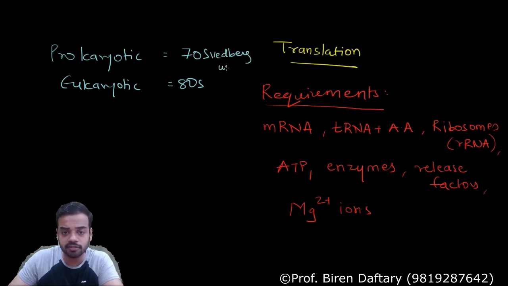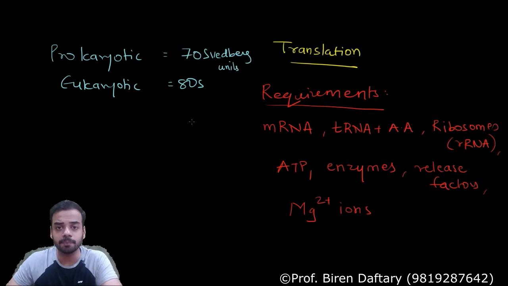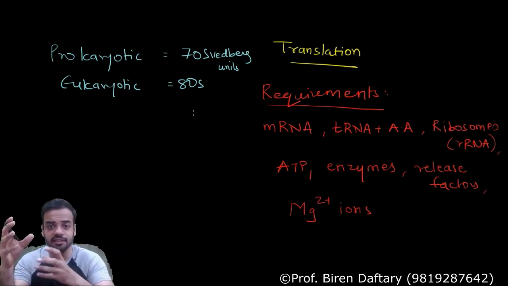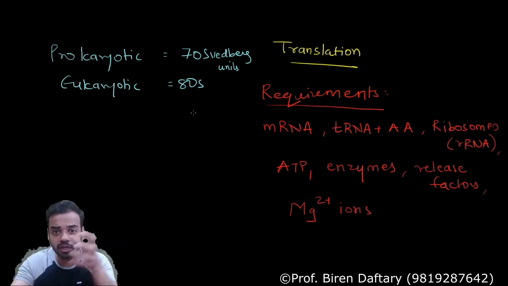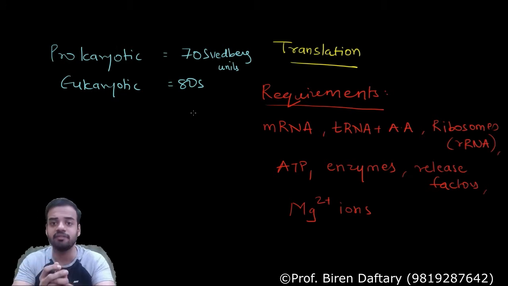And if you remember, those ribosomes are made up of two parts. They are called subunits. Suppose we are talking about the prokaryotic ribosome, which is 70S. That 70S ribosome is made up of two parts, one smaller part and one larger part, and both together form the 70S ribosome.